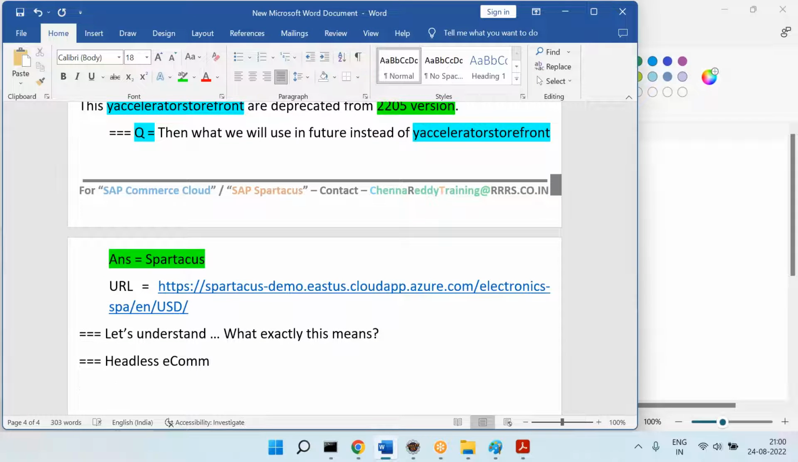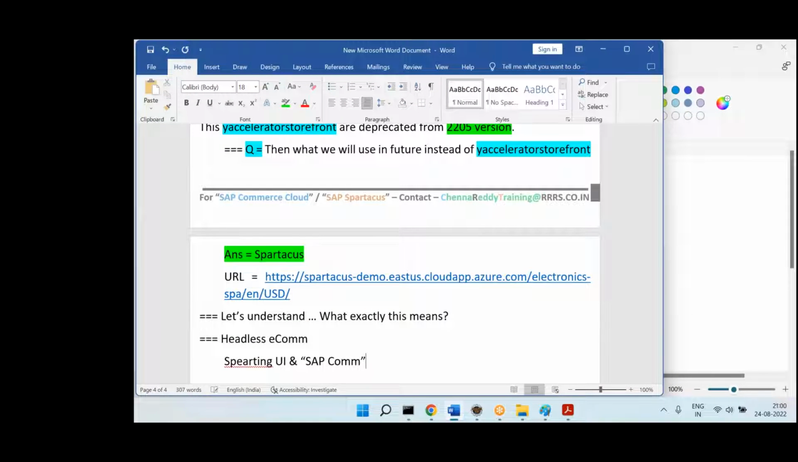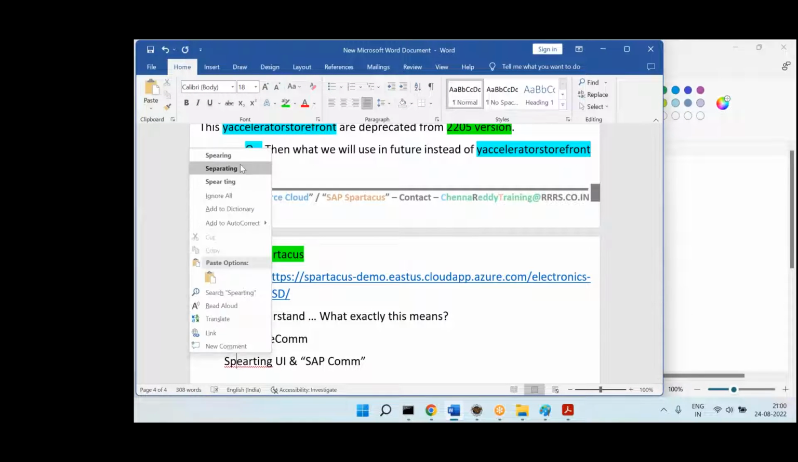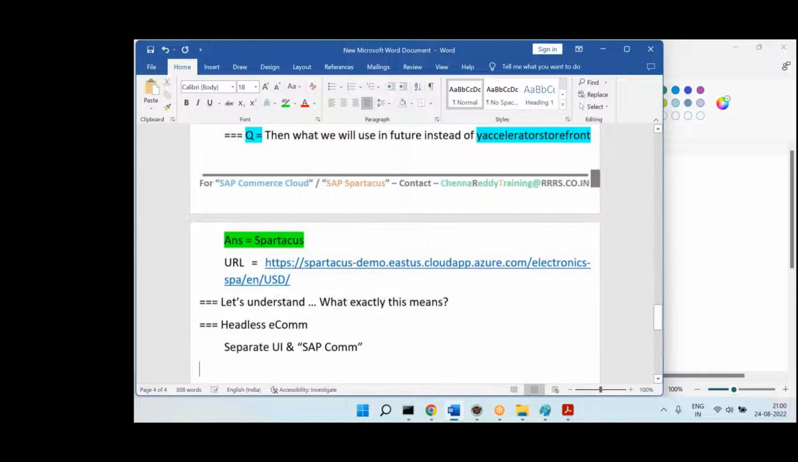So what I am trying to say is, what is headless e-commerce? Separating UI and commerce. It is a concept, that's it. Separate UI and commerce. That's called headless e-commerce. Now, we can implement this headless e-commerce in many ways.